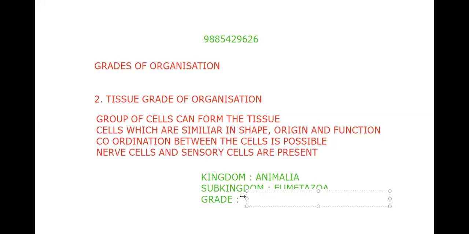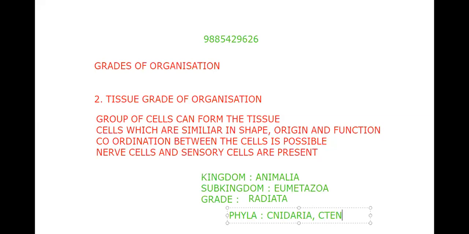Let's come back to this. The tissue grade of organization is seen in kingdom Animalia, subkingdom Eumetazoa, grade Radiata, and there are two phyla: Cnidaria and Ctenophora.